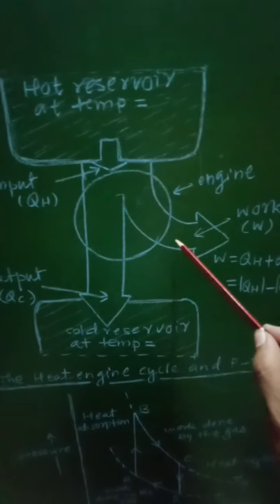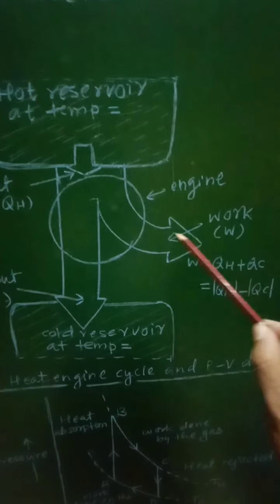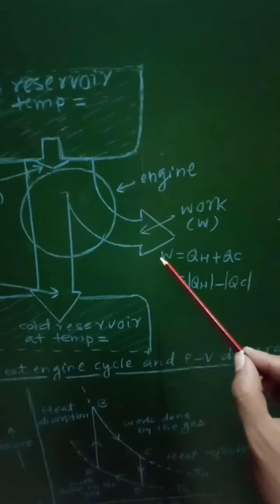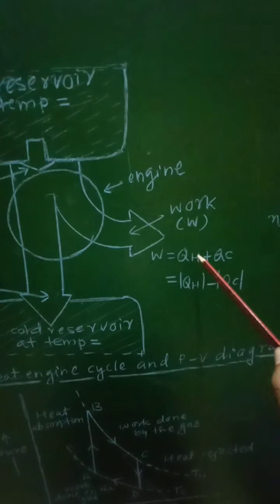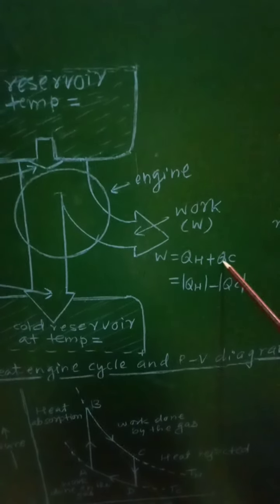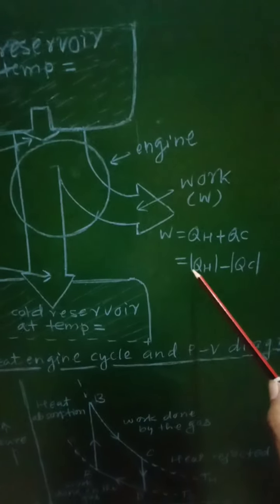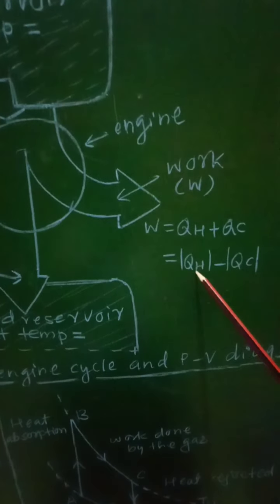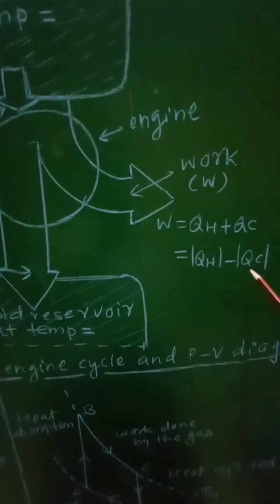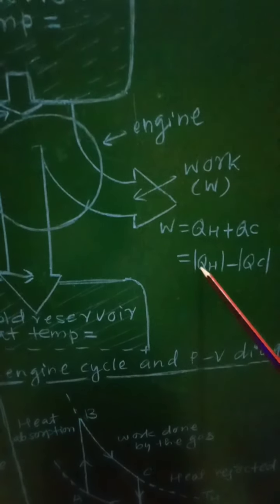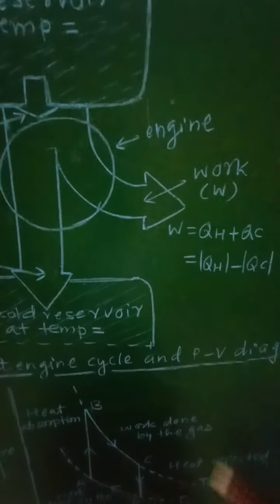Then some work will be done here, so that will be equal to W. That W is given as QH plus QC. So that will be actually given as the magnitude of QH minus magnitude of QC, because this will be positive and this will be negative.